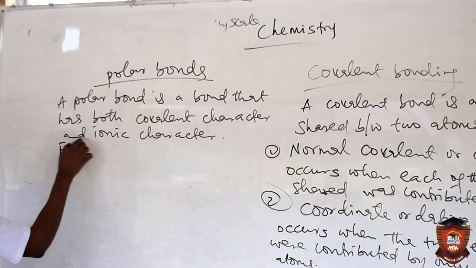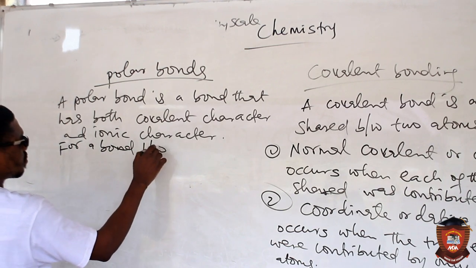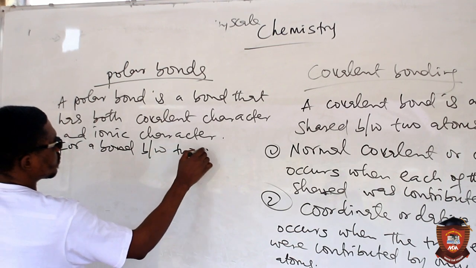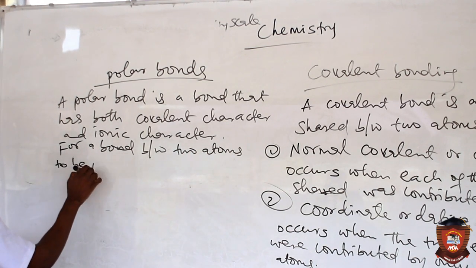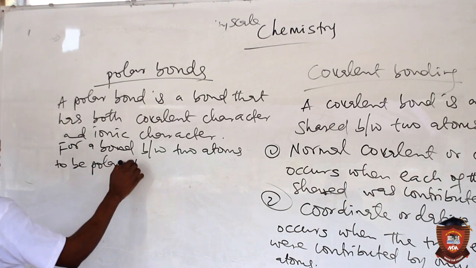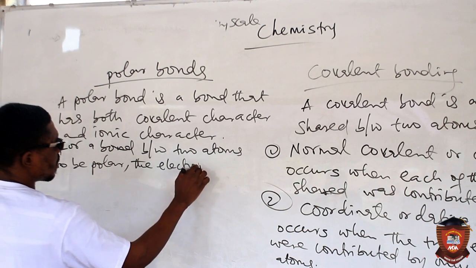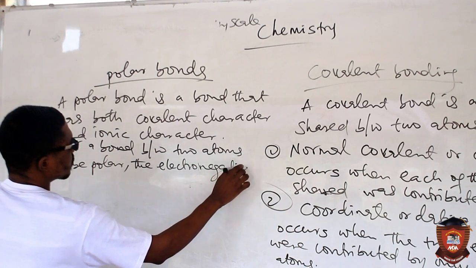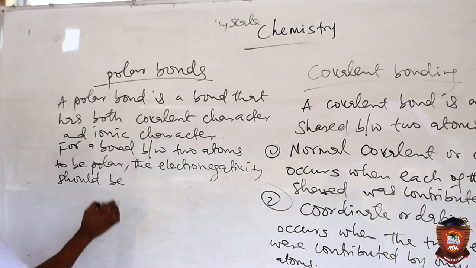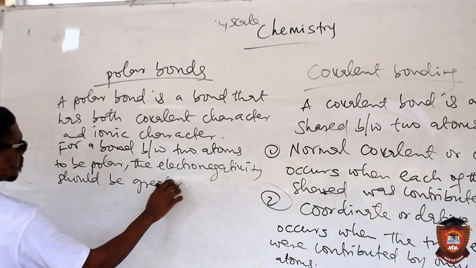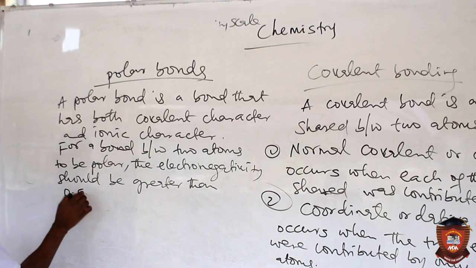For a bond between two atoms to be polar, the electronegativity difference should be greater than 0.5.